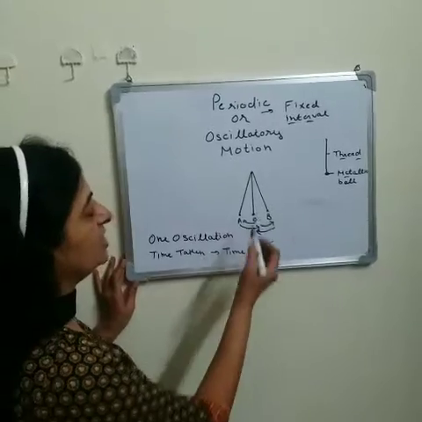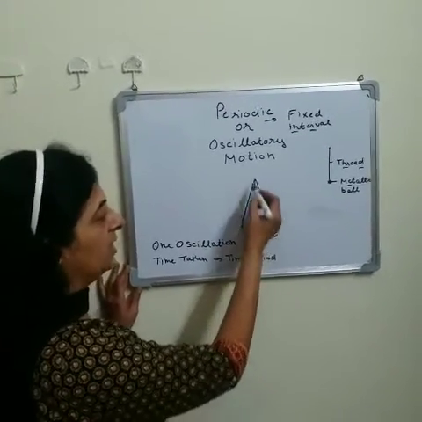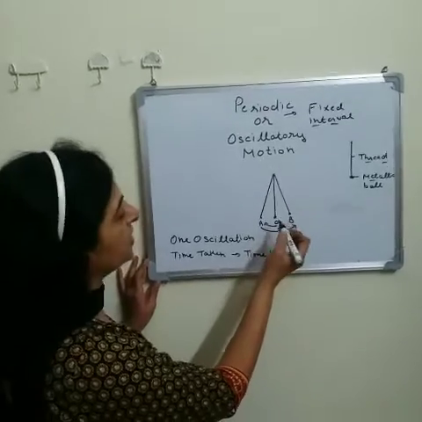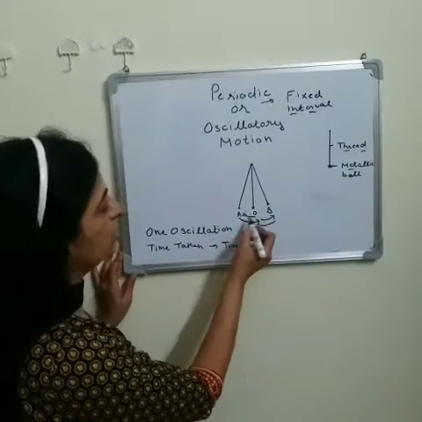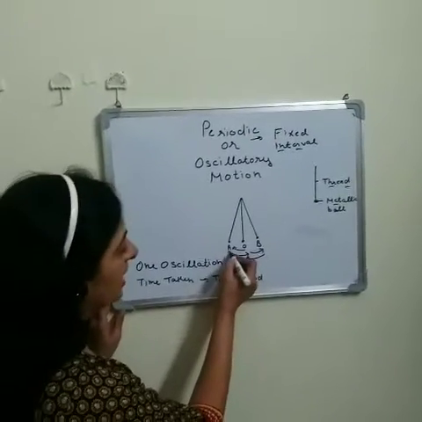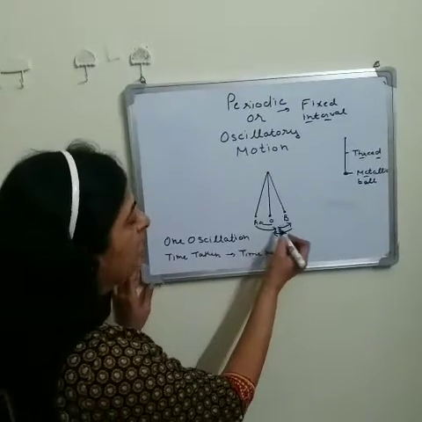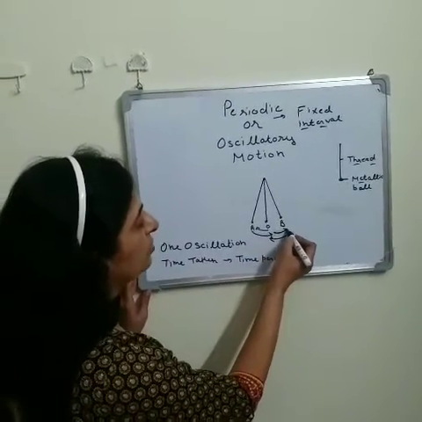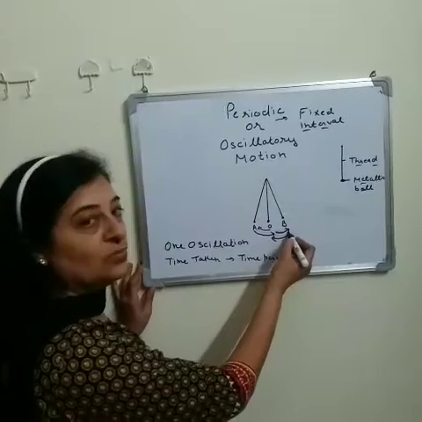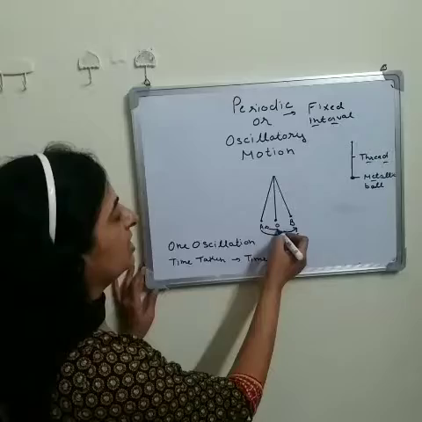One oscillation means when the bob of a pendulum moves from the mean position to the extreme position A on one side, and comes back to its mean position O. After that, from its mean position, it goes to the other side, extreme position B, and again comes back to its mean position.